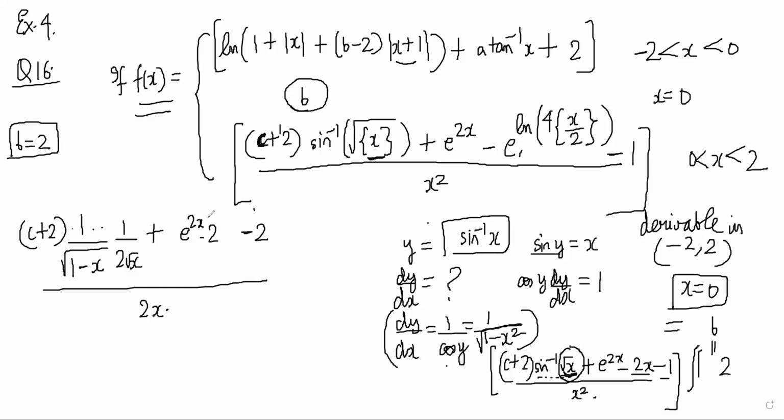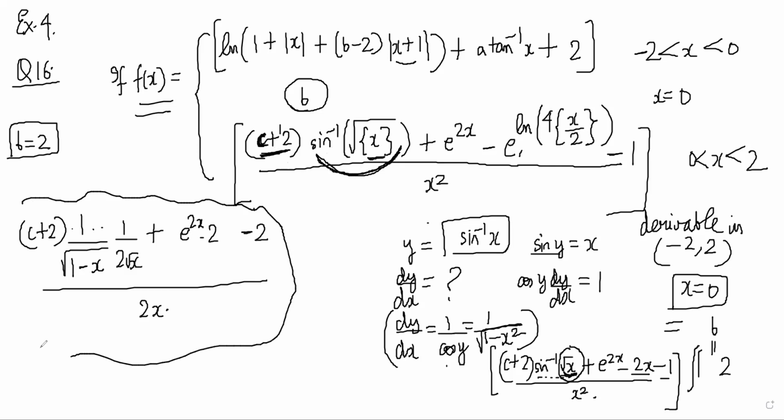See, it is possible to get this limit by doing series expansion of this, but I don't want to do it. I feel like this part will cancel this. So I want to think of some alternate way to get this. So right now I'm stuck on this expression. I have found b is equal to 2.